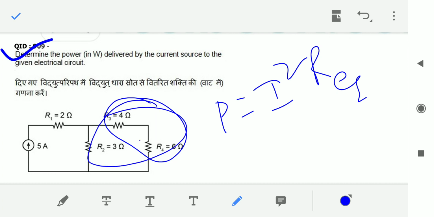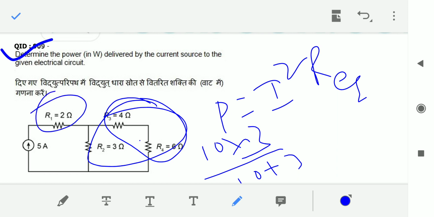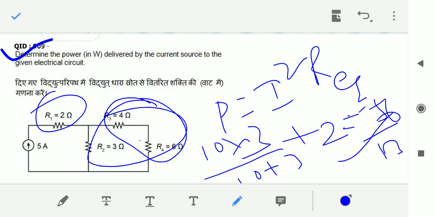10 is in parallel with my 3, means 10 into 3 by 10 plus 3. It becomes 30 by 13. And for that value my 2 ohms is in series, so we have to add this 2 also. That means 30 plus 26, that means 56 by 13. So if you solve that, you will get a value. Once you got that value, you have to substitute here.